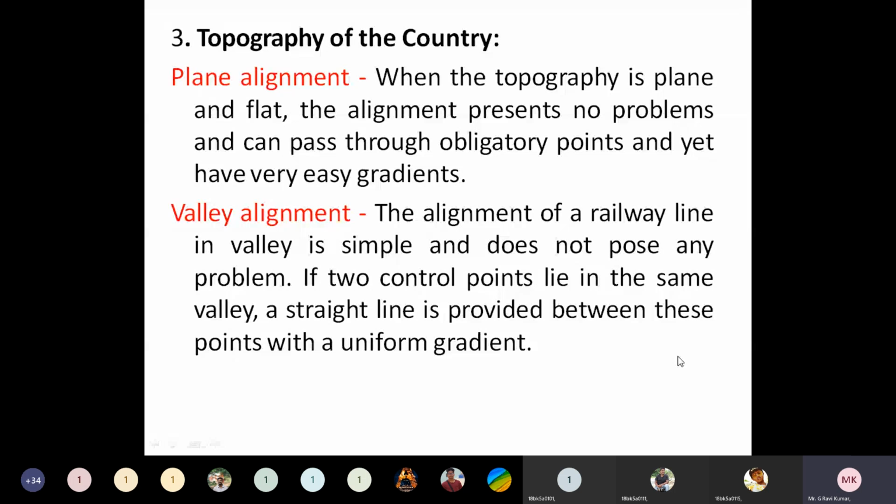And if two control points lie in the same valley, a straight line is provided between these two points with a uniform gradient. So the topography of the country is also one of the important considerations while selecting a good alignment.